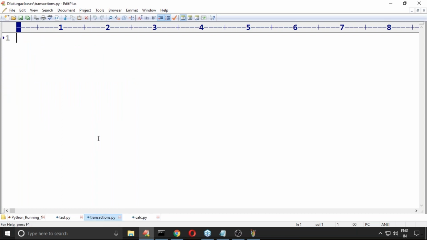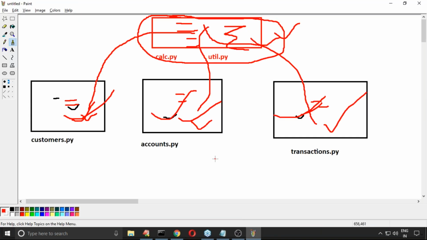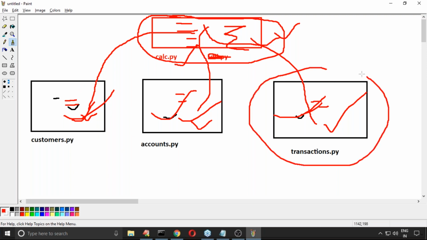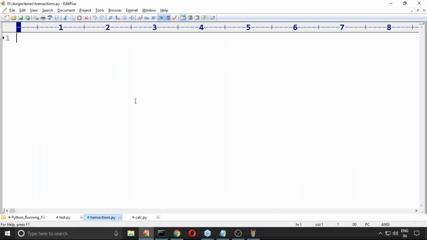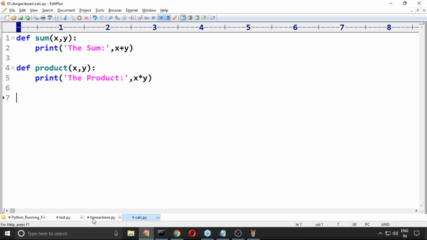Required functions are available where? Can you please confirm? In calc.py. Which file requires these functions? transactions.py requires them. So inside transactions.py, if you want, you can call. Here I'm trying to call sum of 10 comma 20. Sorry, sum only, right? Yes, sum of 10 comma 20.